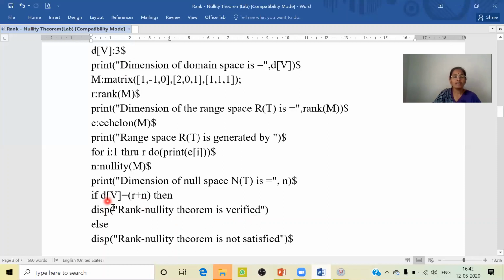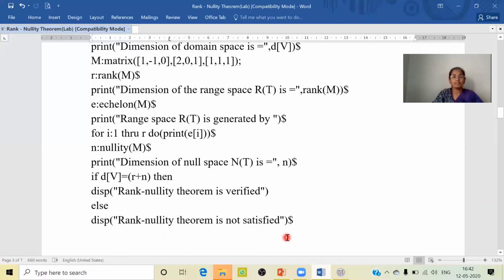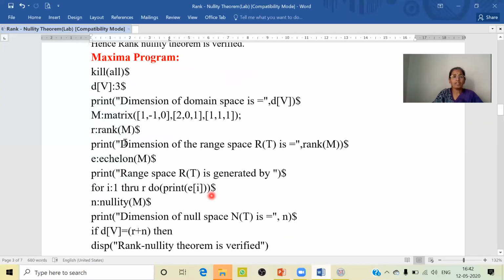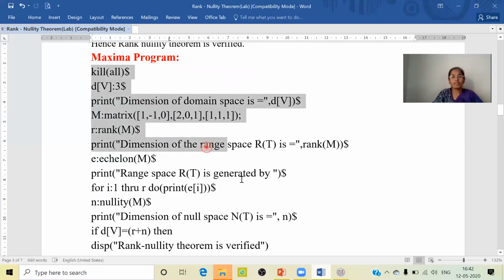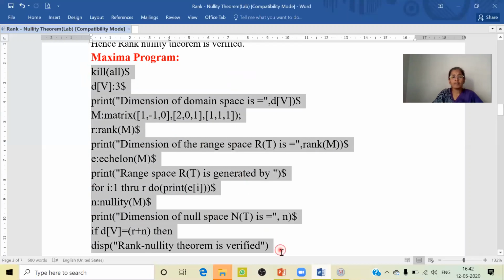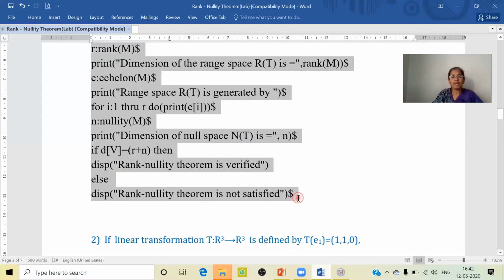Else, if this condition doesn't hold good, then let us give the command under else, that is rank plus nullity theorem is not satisfied. Now let us type this Maxima code in the Maxima window and see whether we are going to get the output as the theorem is verified, because manually we have seen that the theorem is verified.